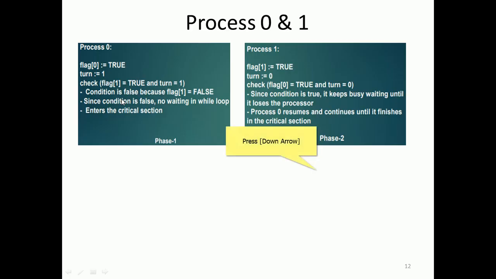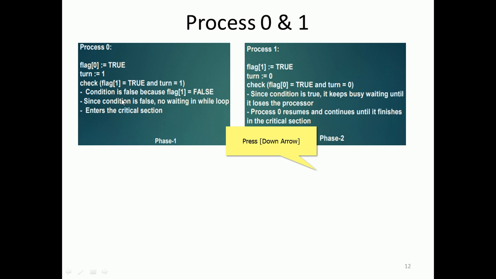Coming to phase 2, let's see that. Flag 1 is equal to true and turn is equal to 0. Check flag 0: flag 0 is equal to true and turn is equal to 0. Since the condition is true here, it keeps busy waiting until it loses the processor. So process 0 resumes and continues until it finishes the critical section.